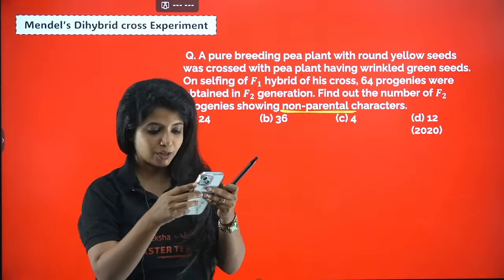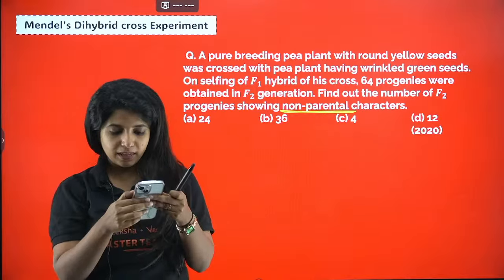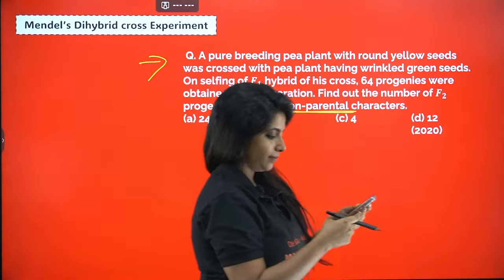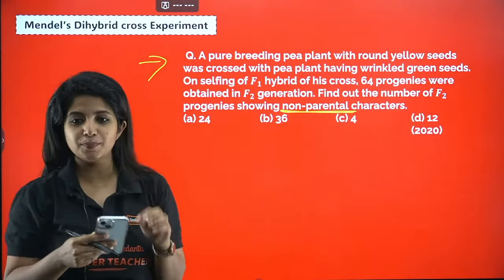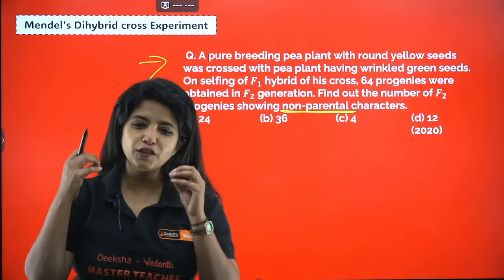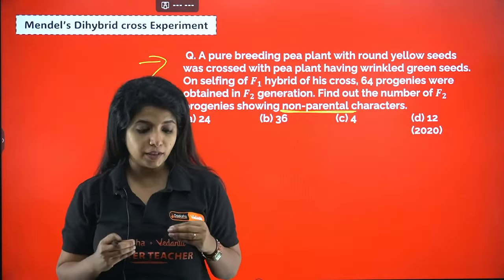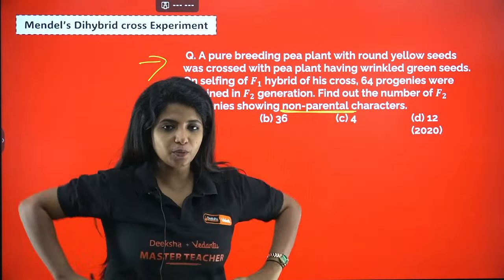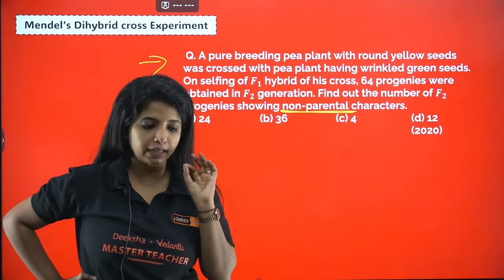What do you think is the answer for this question? Chandrakant, I hope that is clear. You have given me the answer, that is B. Now we are solving this question, my dear children. Can you try to solve this question, everyone? What will be the answer? Come on. Even if you give me wrong answers, it is totally fine, but just attempt. Attempting is super important over here. Subhash says the answer is C. What about others who are watching this video? Out of 64 progenies, how many of them are going to show non-parental character?